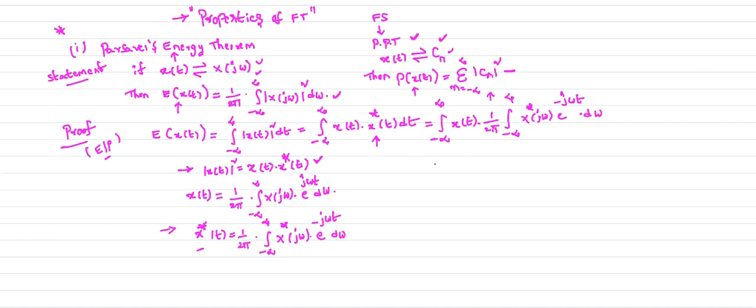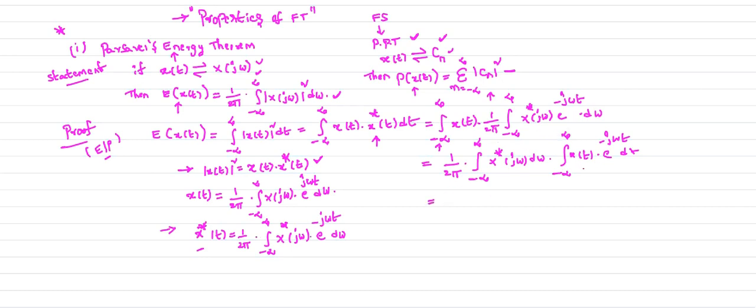Now you are rearranging this expression. Let me take 1 by 2 pi outside, and also bring out the integral minus infinity to plus infinity of x conjugate of j omega d omega. The remaining part is integral minus infinity to plus infinity x of t, I am just rearranging the above expression like this, e power minus j omega t dt.